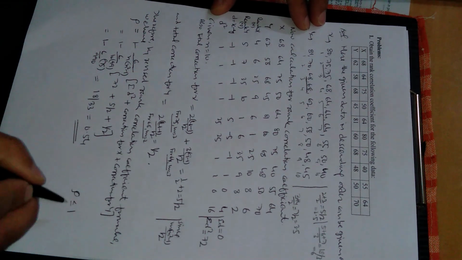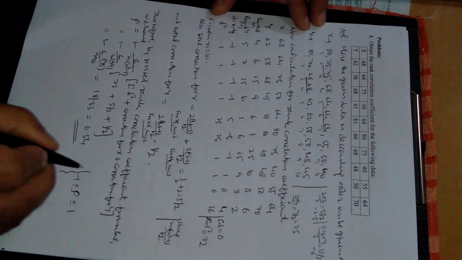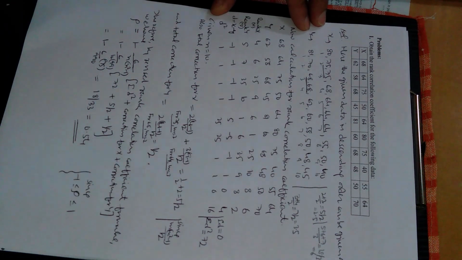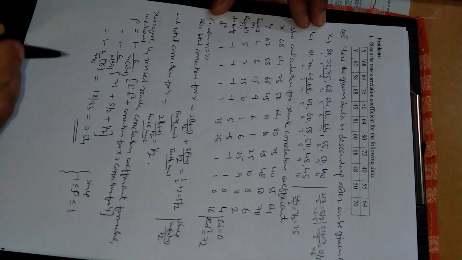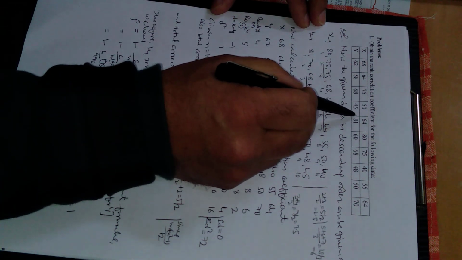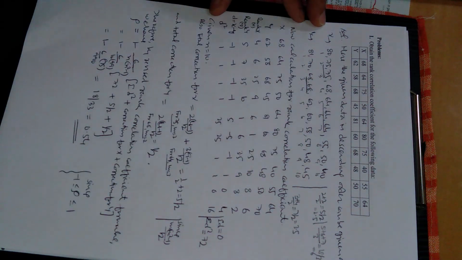rank correlation coefficient always lies in this range. So this is the rank correlation coefficient in case ranks x and y are getting repeated.